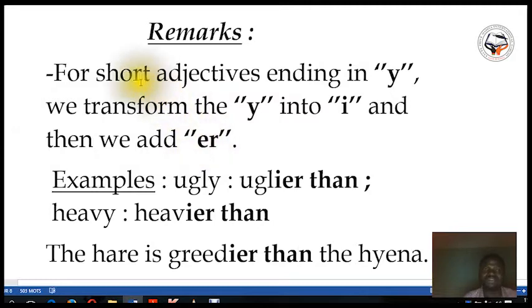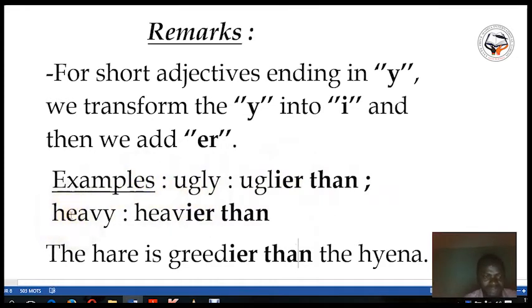Okay, so if you have a short adjective ending in y, to put it into the comparative of superiority, the y must be transformed into i and then you add er. Look at the example here: ugly. Ugly is a short adjective ending in y. You just transform the y into i and then you add the er. So, uglier than.